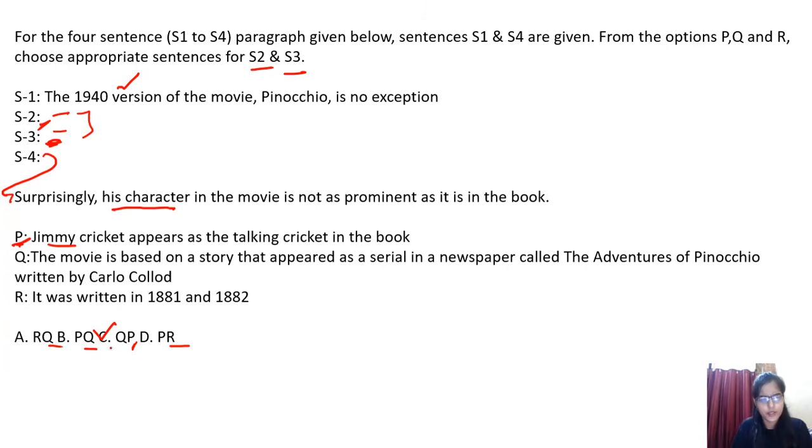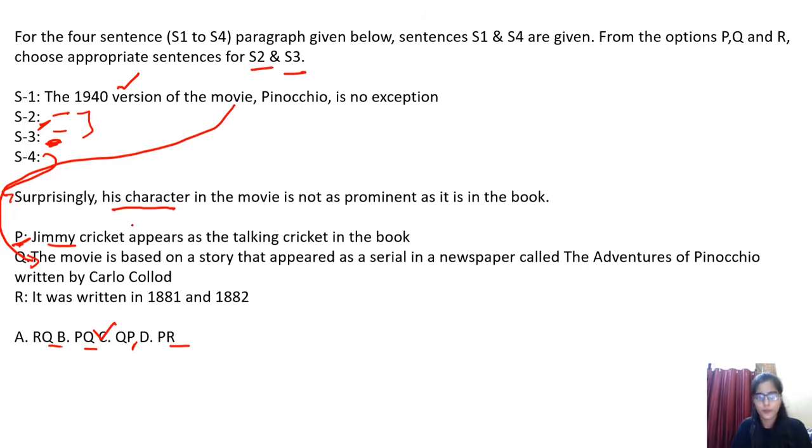Although let's place Q as well: the 1940 version of the movie Pinocchio is no exception. The movie is based on a story. You can see here they are talking about the movie itself, so there is a relation. Whatever statements you are choosing, make sure that there is a relation, because obviously you don't talk about something and then randomly jump to another topic. Statements should be relatable.